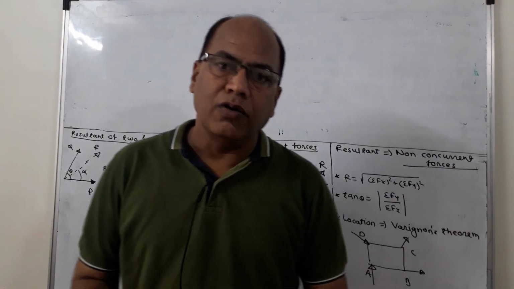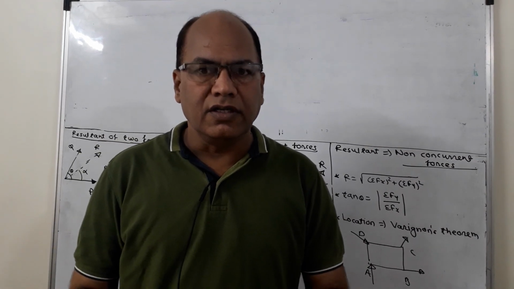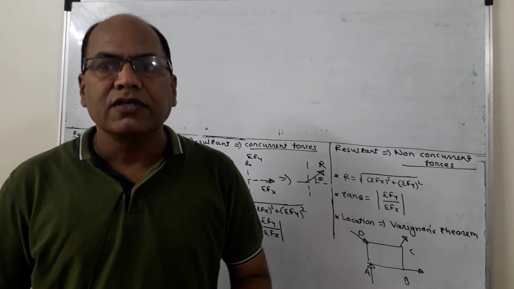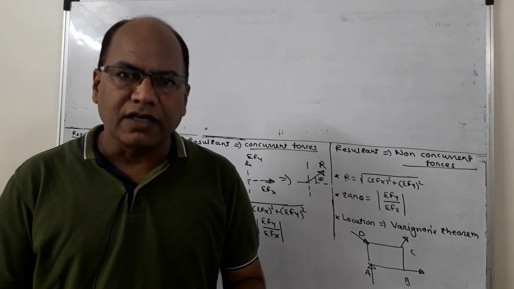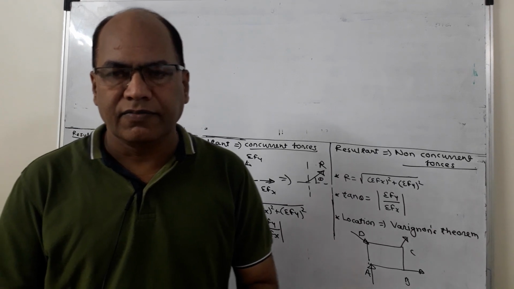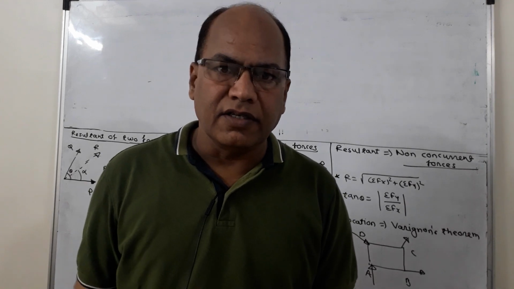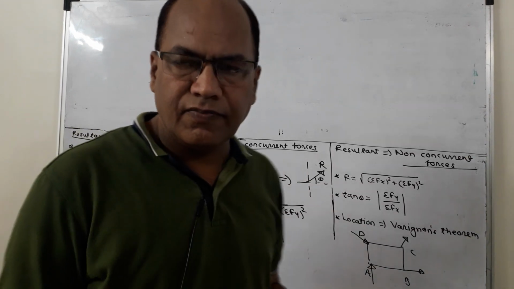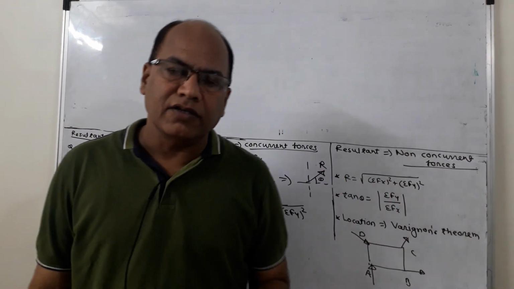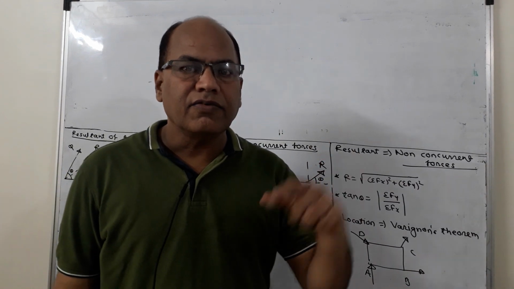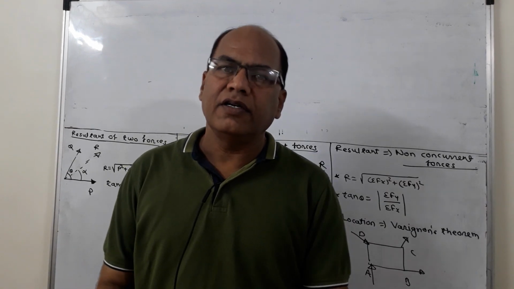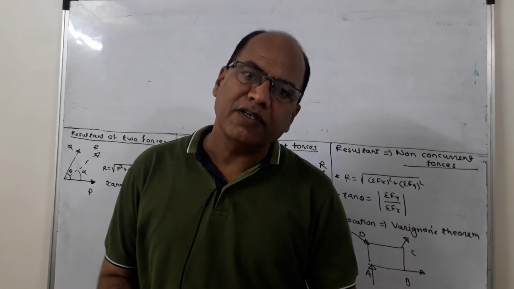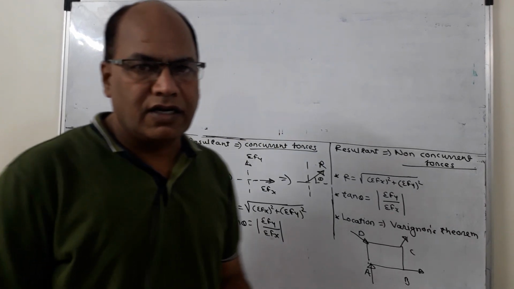Now once you know how to get the components of a given force, the next task is to know about the resultant force. Resultant force is a single force which can replace the given system of forces with the same effect. That is the basic definition of resultant force. But here you should know how to get the resultant of a given force system. Force is a vector quantity, and that is why resultant force is also a vector quantity. Whenever it is asked to get the resultant of the given force system, it means that you will have to get the magnitude as well as the direction of the resultant force.